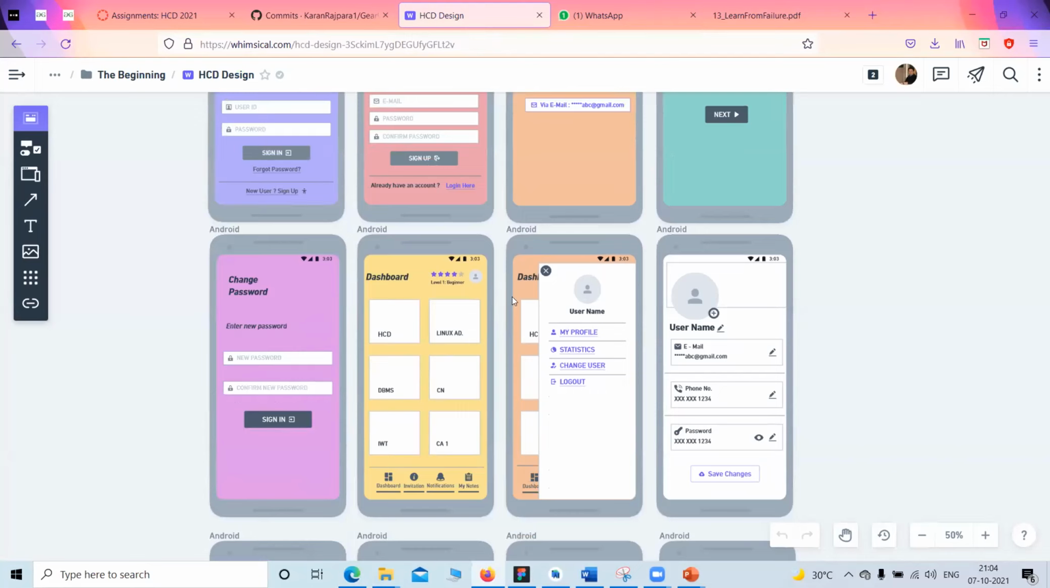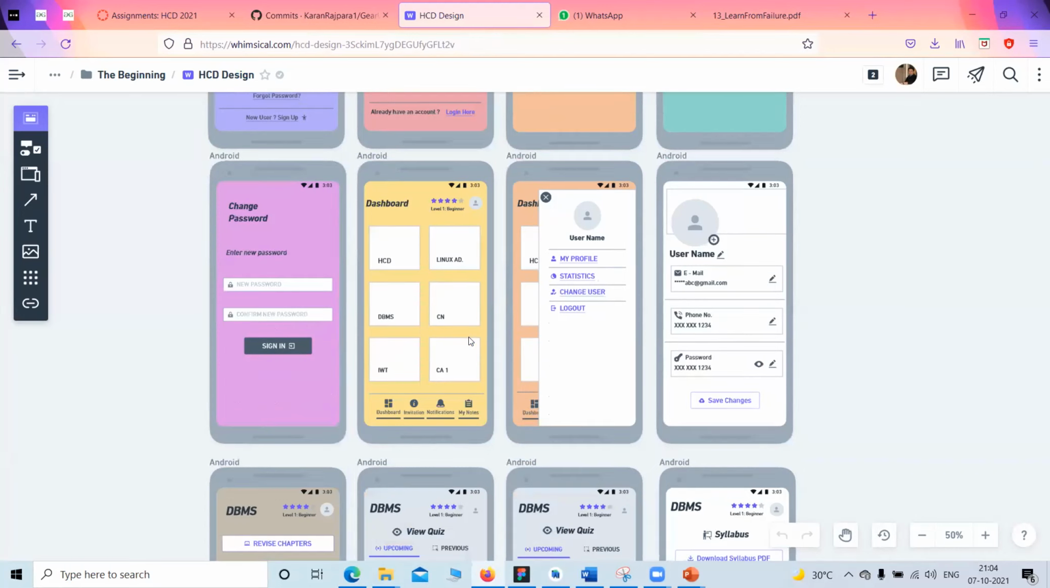This is the student dashboard. Whenever we enter the correct user ID and password, then we will migrate to this page. These are the list of the subjects in which the student is enrolled. This is the bottom navigation bar: dashboard, invitation, notification, my notes, etc.